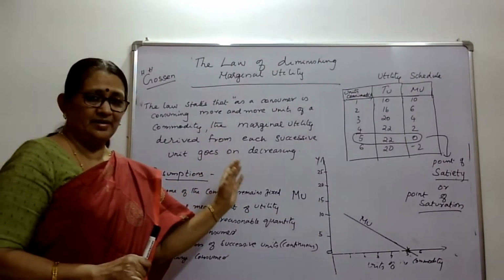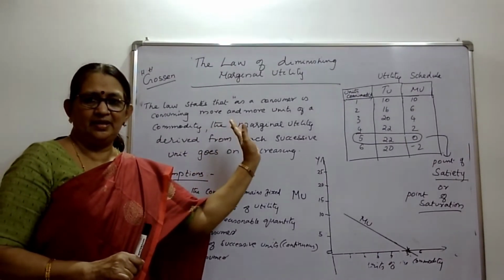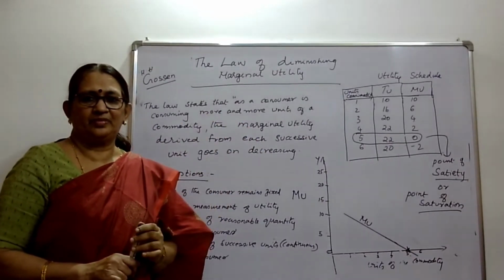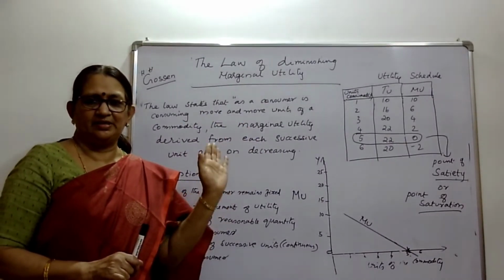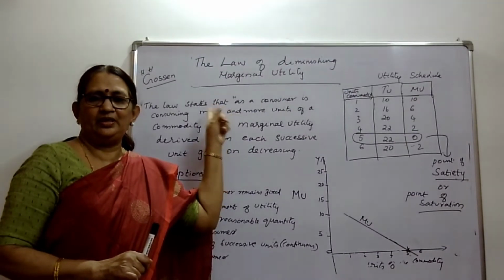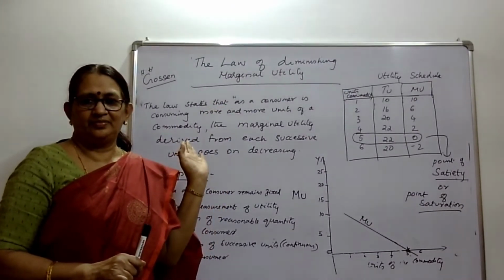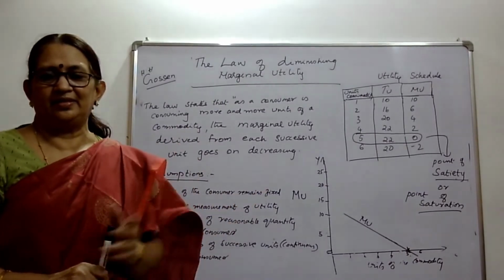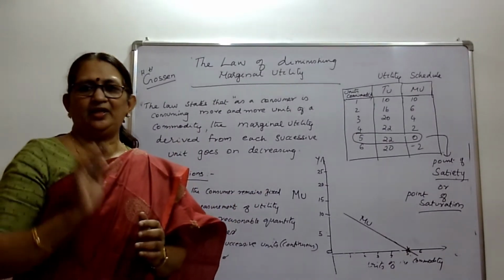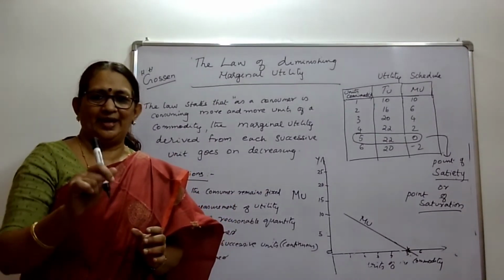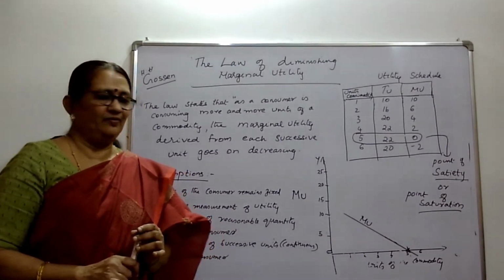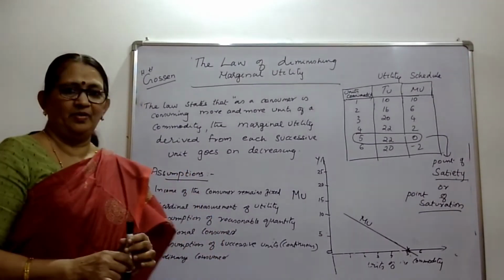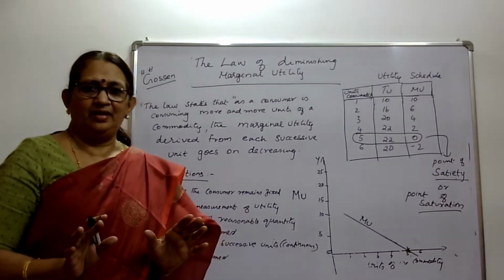So there are some assumptions to this law. What are the assumptions? If this law is to work as it is, there are some assumptions. Every economic theory is based on a few assumptions. The first assumption: the income of the consumer remains fixed.